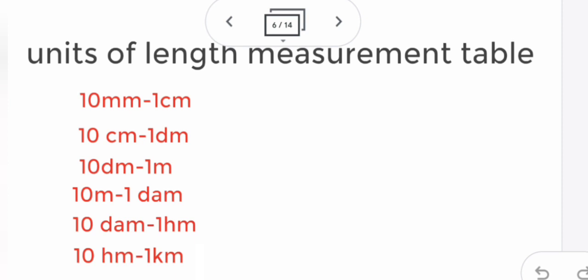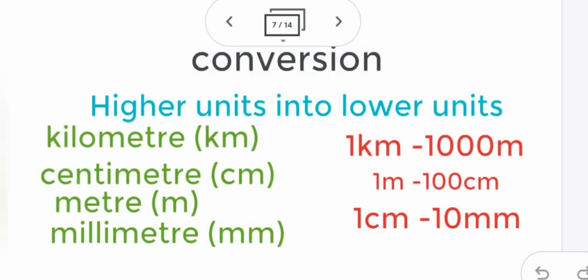So now we are learning the length, so I have given only the length table. Now let's see the conversion. We are going to learn converting higher units into lower units. That is the easy one. To convert higher units into lower units, we have to do the multiplication. Higher units into lower units, you have to multiply.